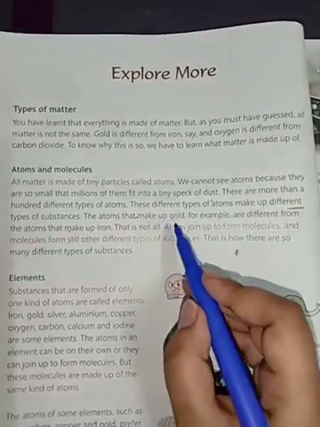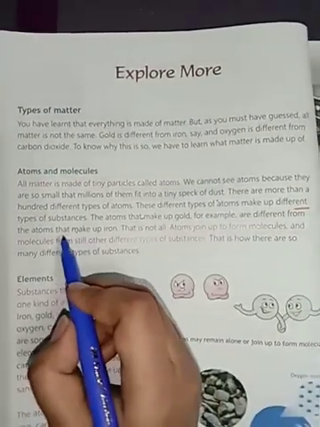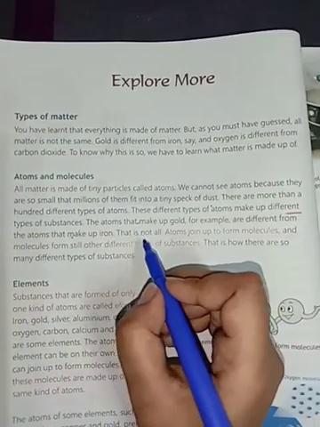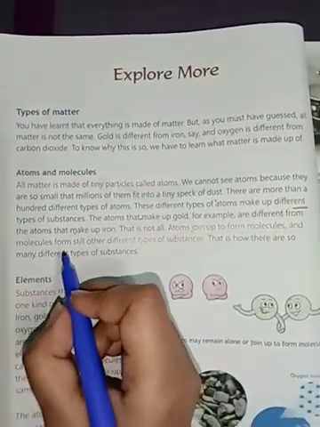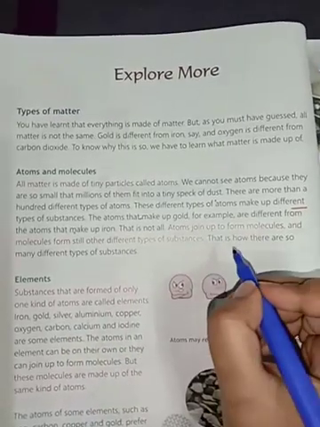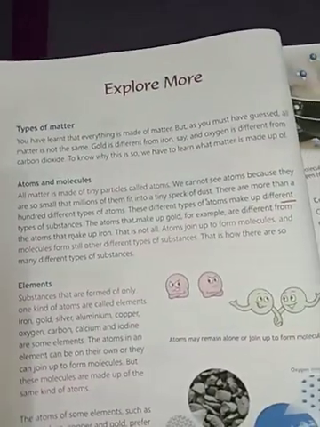The atoms that make up gold, for example, are different from the atoms that make up iron. That is not all. Atoms join to form molecules, and molecules form still other different types of substances. That is how there are so many different types of substances.